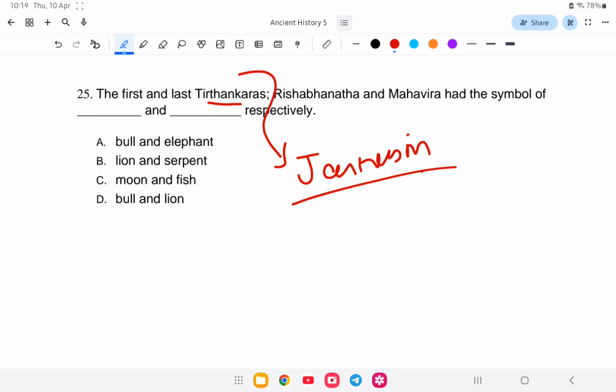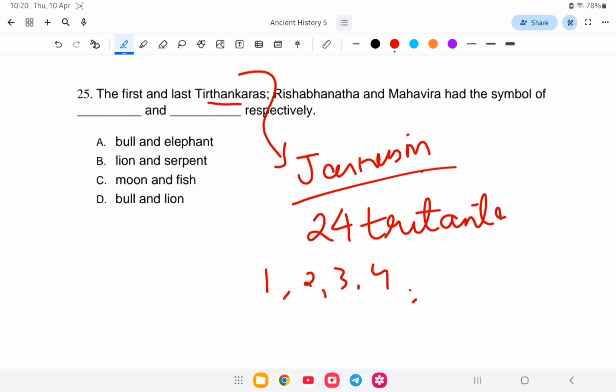In Jainism philosophy, there are 24 Tirthankaras, that is, 24 teachers, numbered serially as 1, 2, 3, 4, 5, 6, 7 and so on. So the 24th, as we know, is Mahavira.